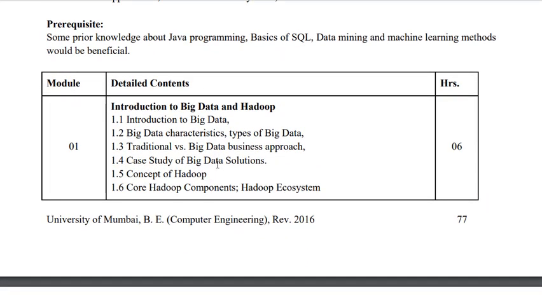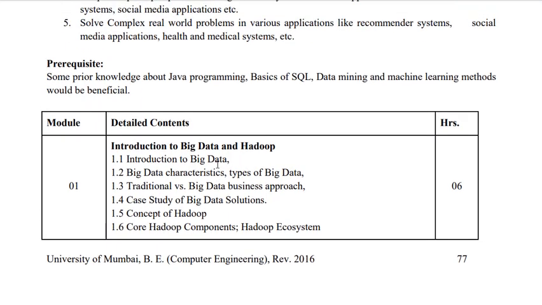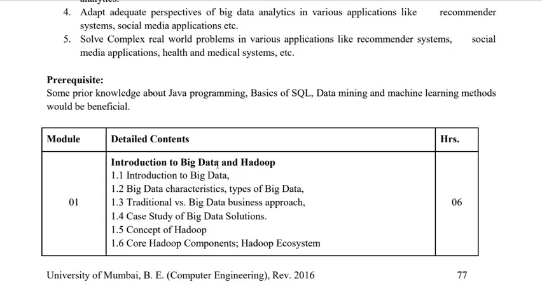There are total 6 units in this subject. According to my observation, these 6 units are divided into 3 main topics or 3 main points. The first one is batch processing, second one is stream processing, and the third one is NoSQL. Let us discuss them one by one and how many units of our syllabus are relevant to those specific points.